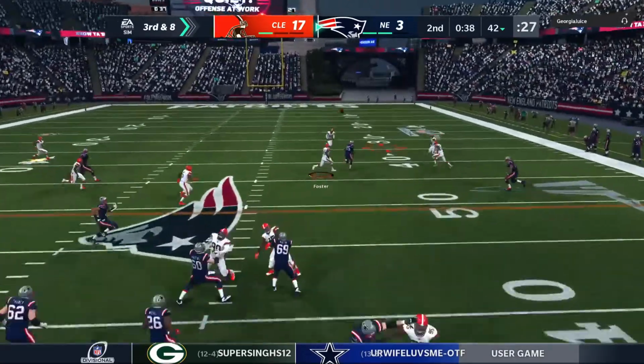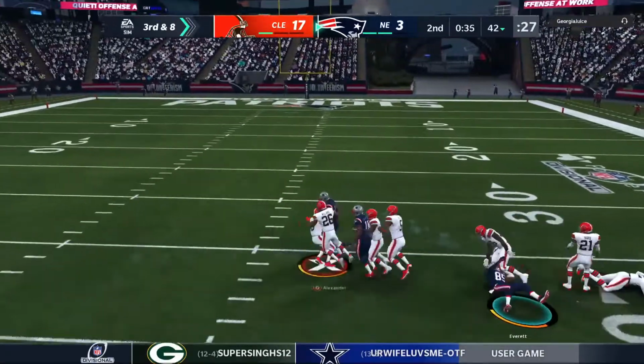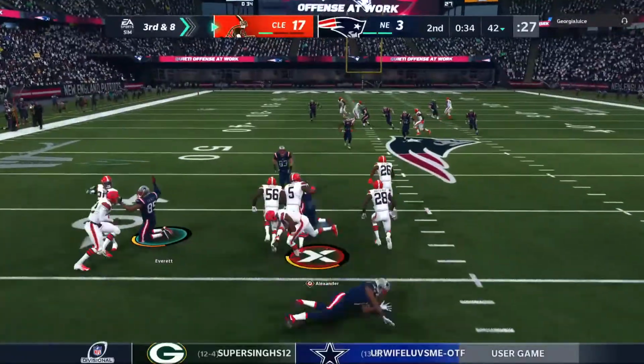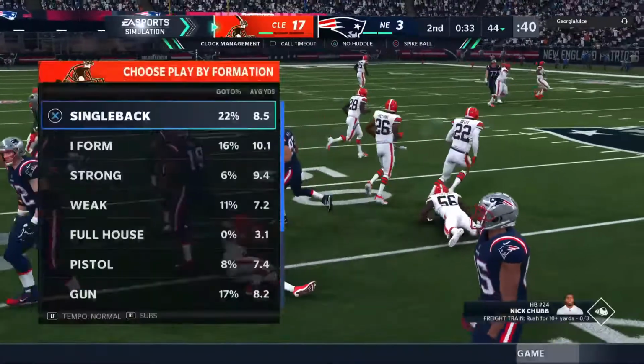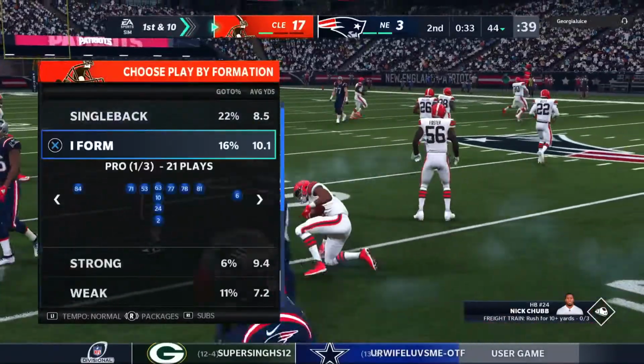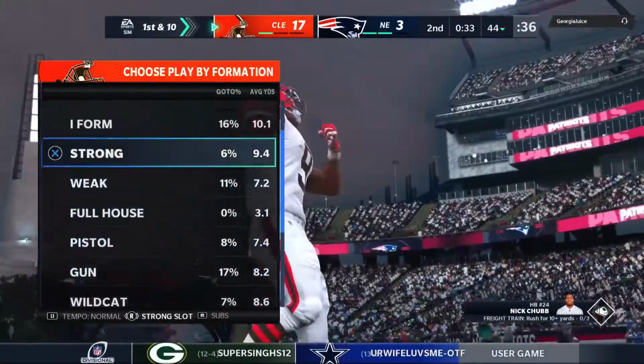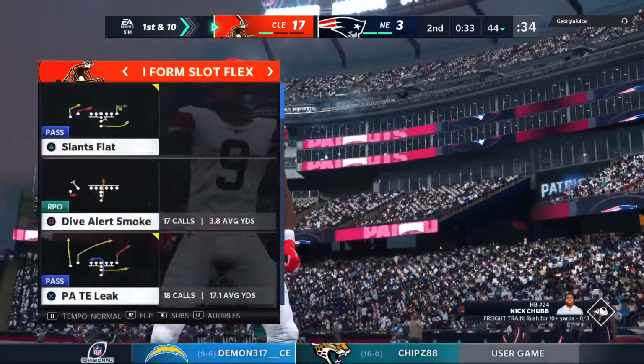Off the play fake. Nash. Into double coverage, and it's intercepted. Picked off by Jair Alexander. And the return comes to a halt right at the 44-yard line. So that's back-to-back drives where they've thrown an interception.